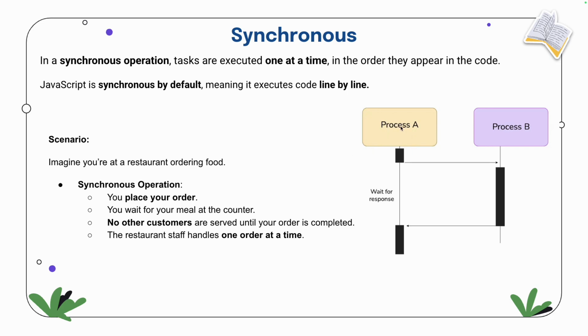Now see, here process A is there, right? Process A is doing something, and till then process B will be waiting. Then process A goes to process B, and process B takes this much time, and till then process A is still waiting. Once process B completes, process A will start its work again. So first process A started, then process B started, then again process A started. In between, neither process B nor process A is able to do anything, so it's a waste of time. That is called synchronous.